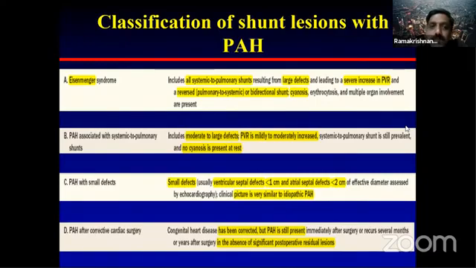Then you have PH associated with systemic to pulmonary shunt. These are moderate defects with no cyanosis at rest, and they do not have Eisenmenger syndrome. It's not right to left again. Then you have disproportionate PH, which means PH with small defects. Then you have PH after corrective surgery, where the patient has been corrected wrongly and there is now persistent PH. These are the 4 classes of congenital heart disease with PH that you should be aware of.